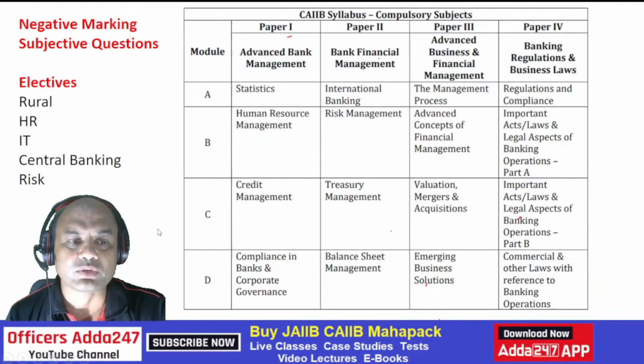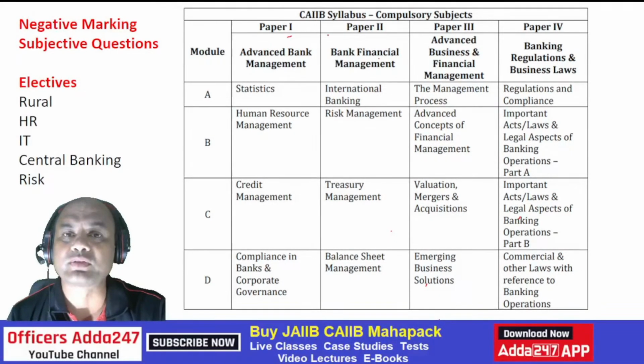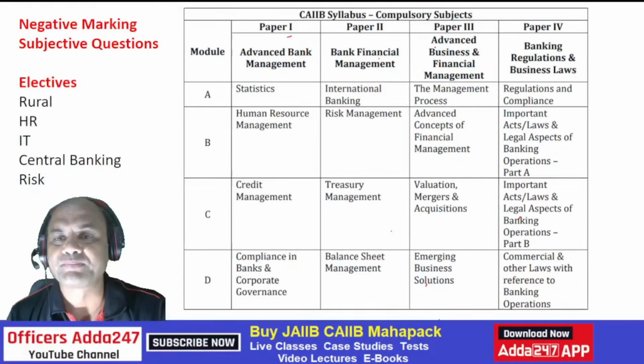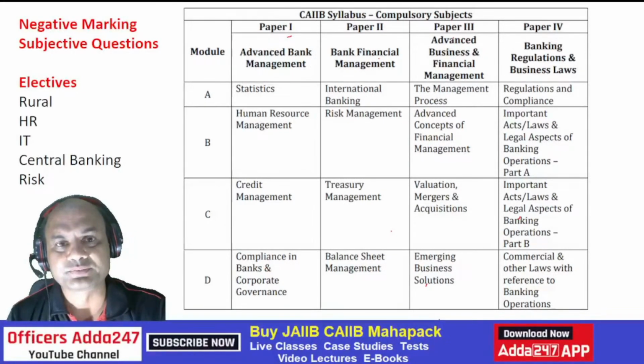Before that, you must know what the actual syllabus is for your CAIIB. There are 4 compulsory papers: ABM, BFM, ABFM and BRBL. For those who don't know, kindly pay attention. These compulsory papers you have to give, there's no option to this, and you have to clear them also.